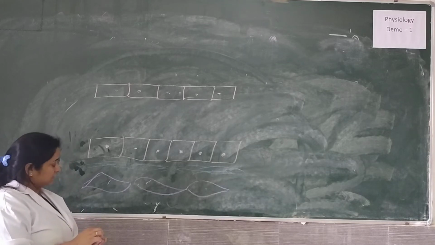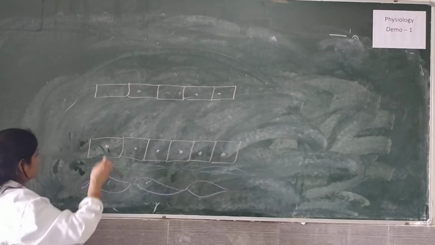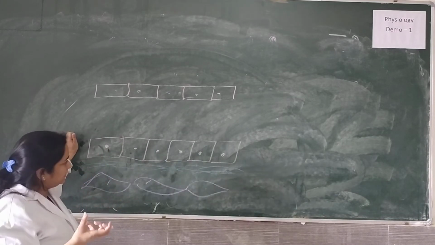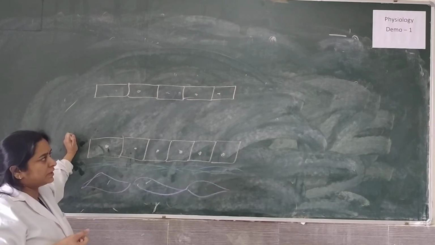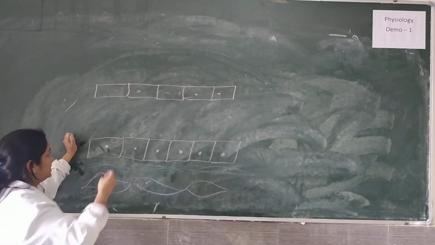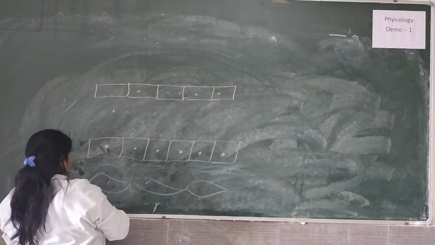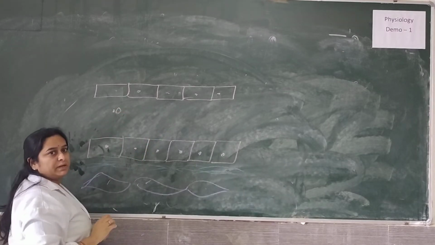What happens is, the blood is continuously flowing in the blood vessel, right? Now the blood contains formed elements. There are platelets, WBCs and RBCs continuously circulating in the blood.